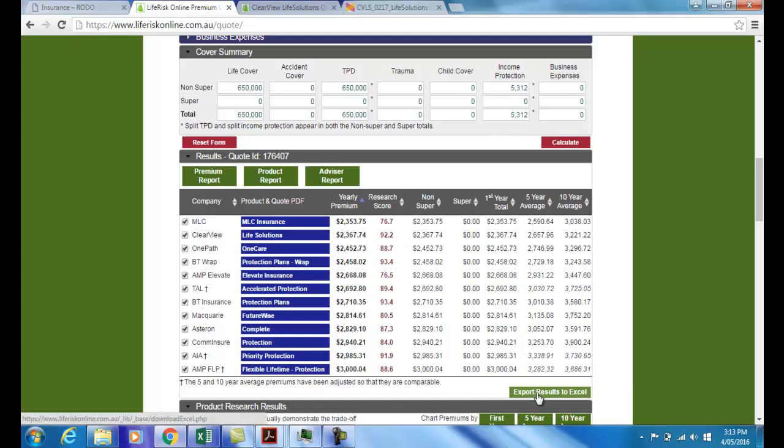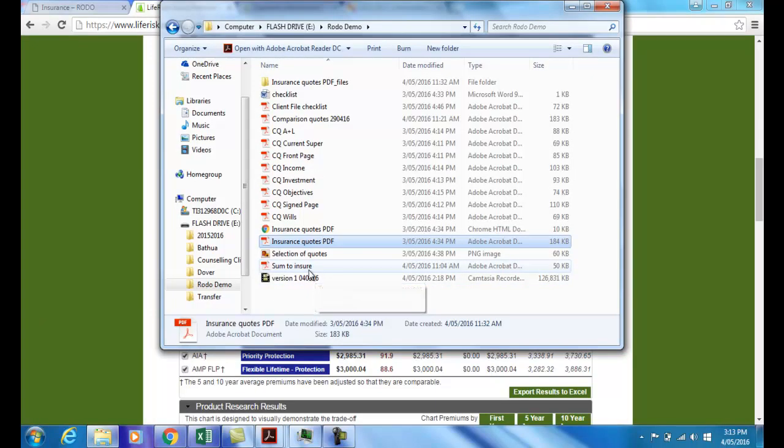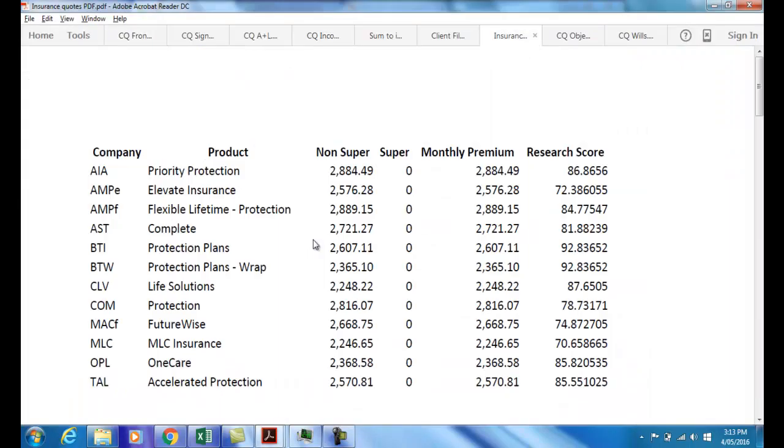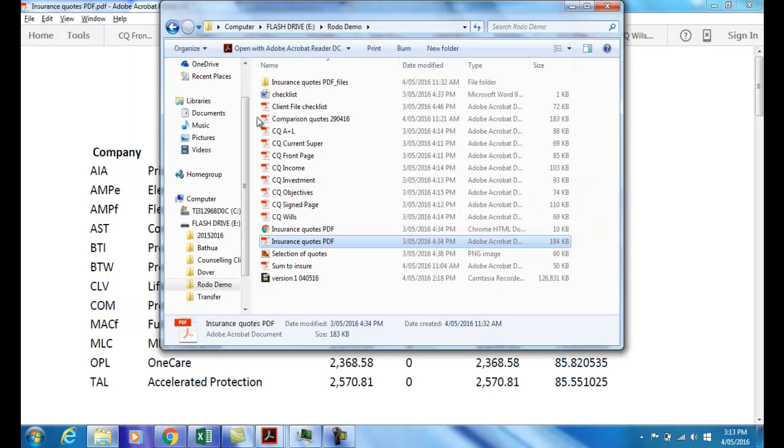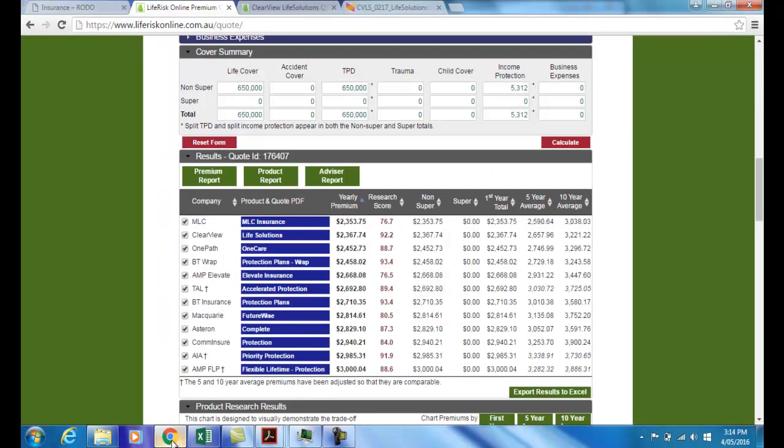Now we can export our results to Excel by clicking on this button, and in doing so we can generate something which of course I've already done, which is a PDF of the insurance quotes, and there they are there. We can see this isn't in order. I saved this beforehand, but we can see the Clearview policy there, and that is the one that we're going to go with. Those figures seem slightly different, but that's okay. This is more of a demonstration than something that you can hold me to a specific account.